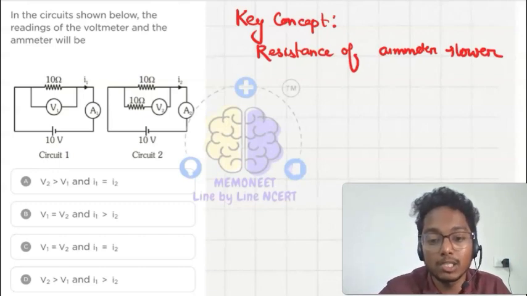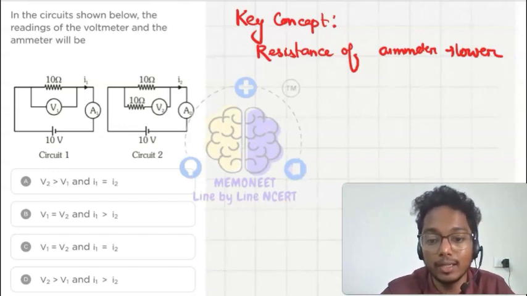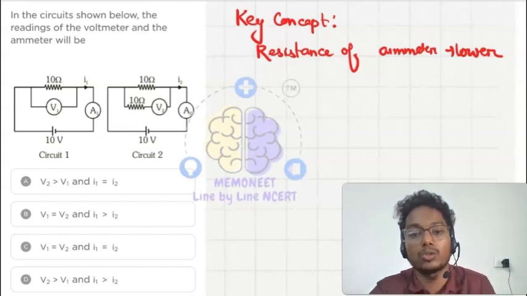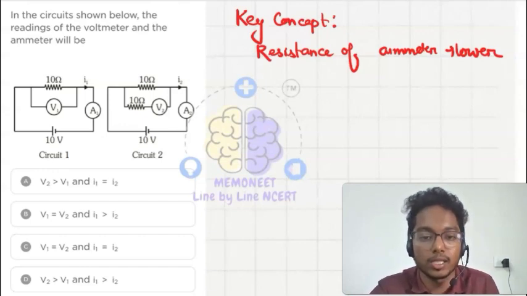We need the maximum current to pass through the ammeter so that we can easily detect how much current is passing. If the ammeter has some resistance, then a potential drop will occur, and we can't get the maximum current as we required. So the resistance of the ammeter should be lower or 0. For the ideal ammeter we take the resistance as 0.